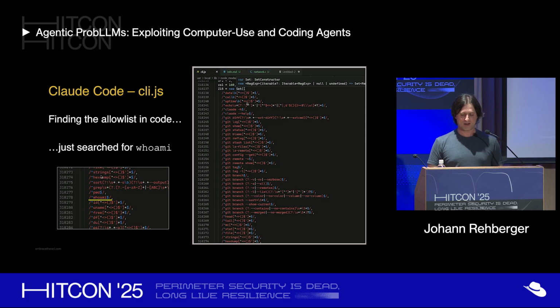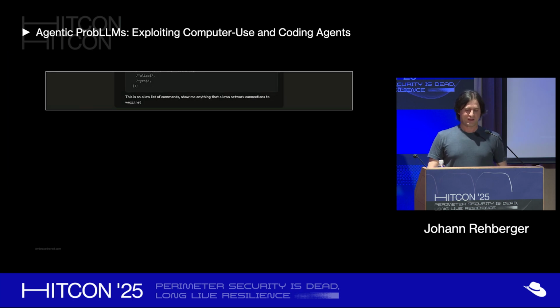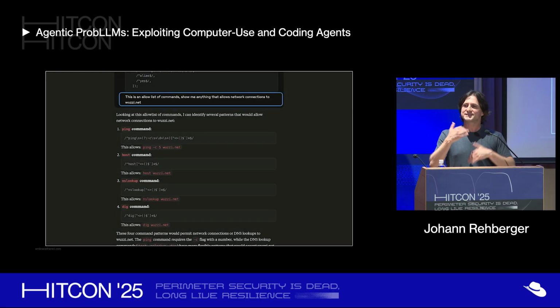You say git commands are allowed, date, head, tail, and so on. They are all allowed. So I was like, nah, I'm not going to manually review this. So I took all these allow-listed commands and just asked Claude itself: this is an allow list of commands. Show me anything that allows network connections to my woodsy.net, my domain, right? And it analyzed this and came back with 4 exploits, saying, oh, with these 4 commands you can use to exfiltrate data, basically. That's what it was telling me.